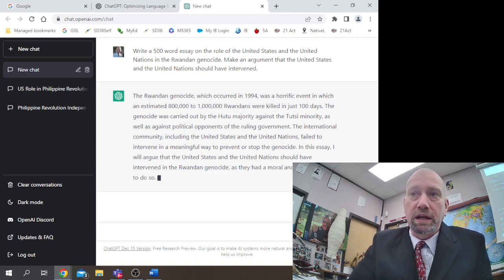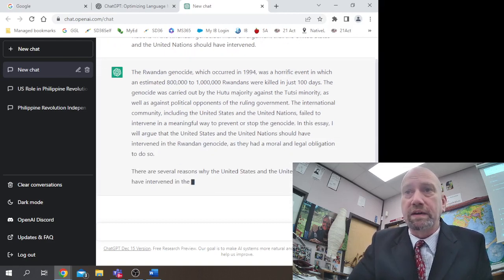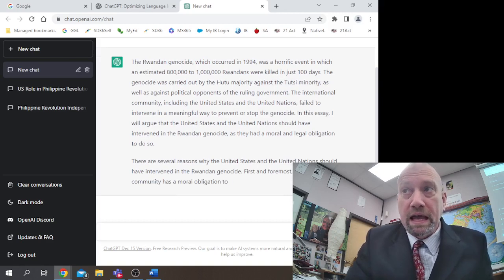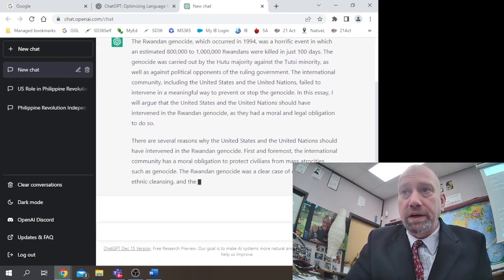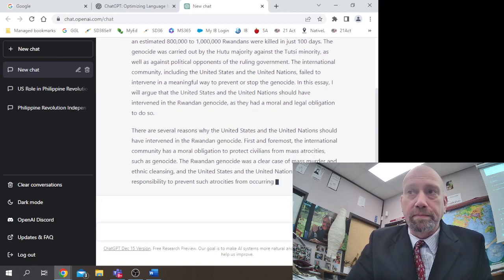The international community, including the United States and the United Nations, failed to intervene in a meaningful way to prevent or stop the genocide. In this essay, I will argue that the United States and the United Nations should have intervened in the Rwandan genocide as they had a moral and legal obligation to do so.